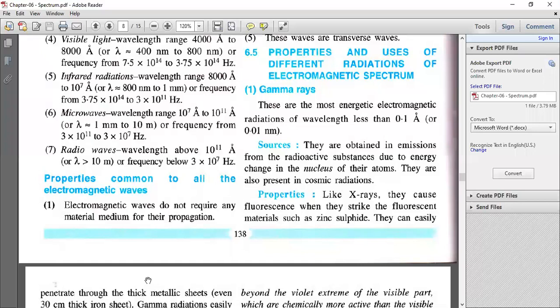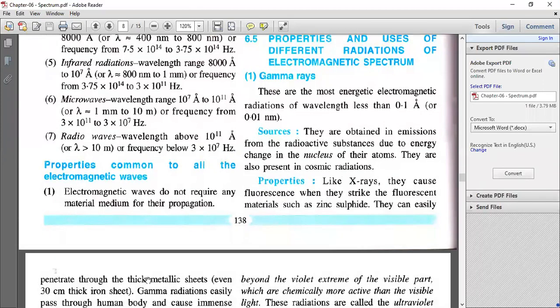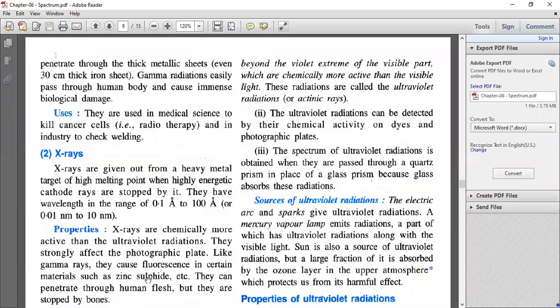The range is 0.01 angstrom, and the wavelength, in terms of nanometer, is 0.01 nanometer. Okay. Next we have X-rays.